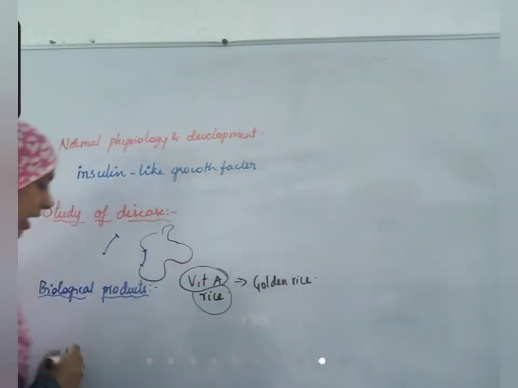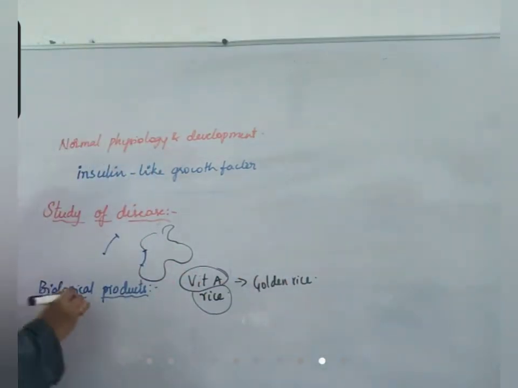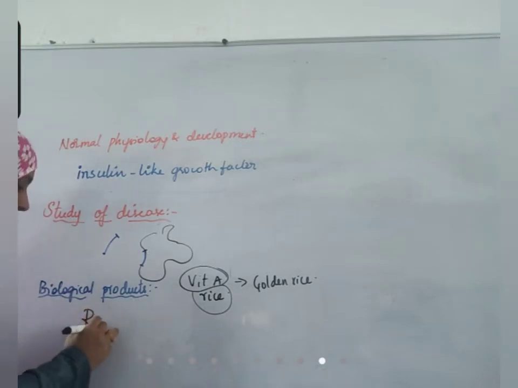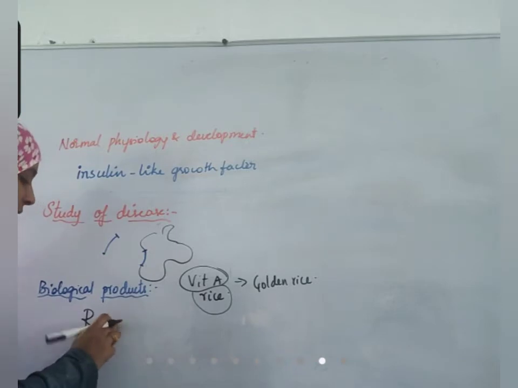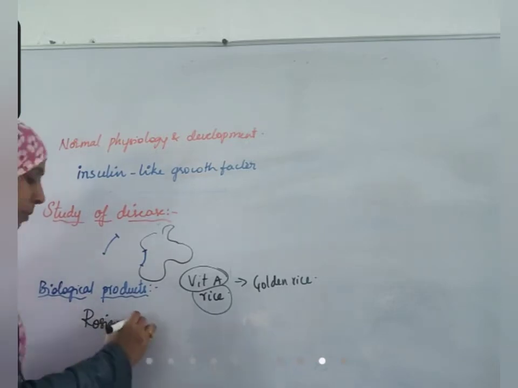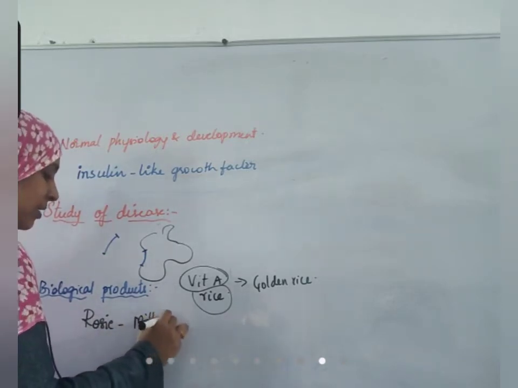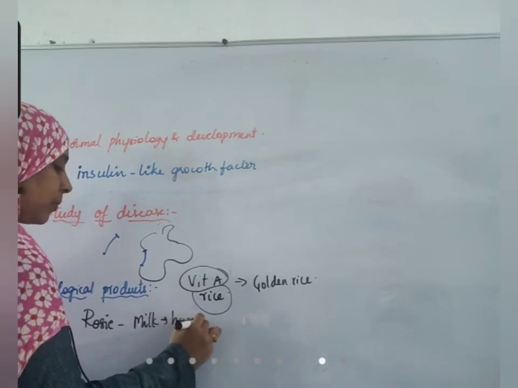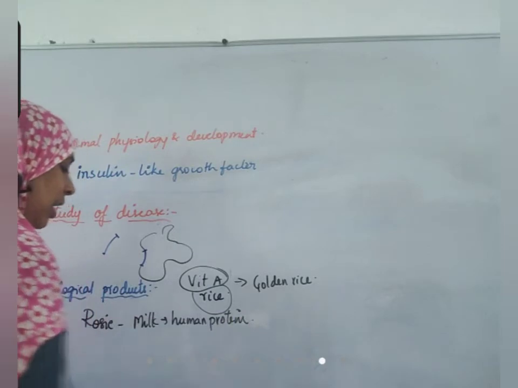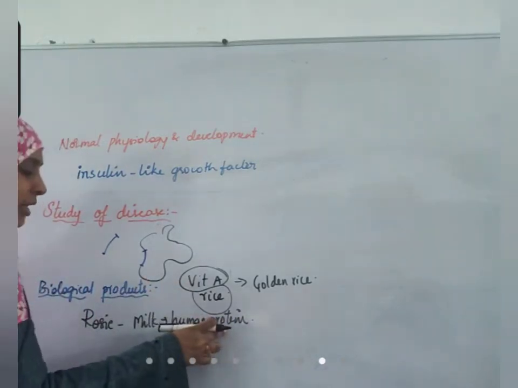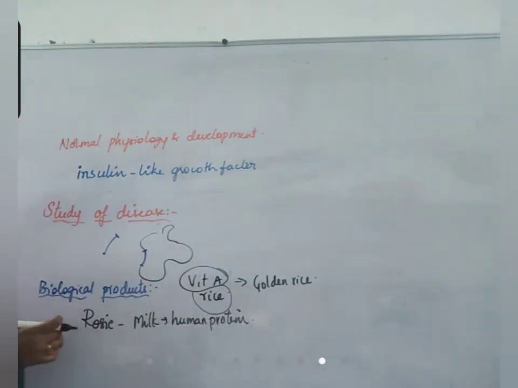Similar research is done on milk production also. There is a variety of cow called Rosie. It produces milk that has human protein. Human protein rich milk it is producing. A human protein gene is added to Rosie's genome.